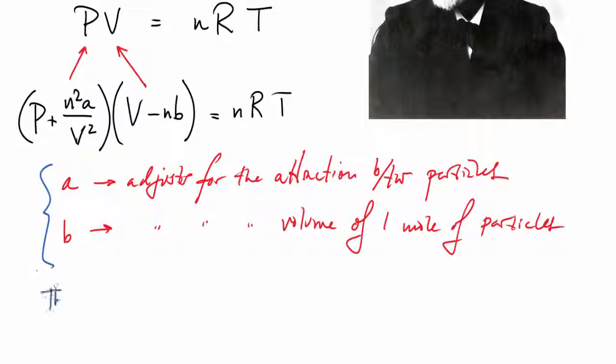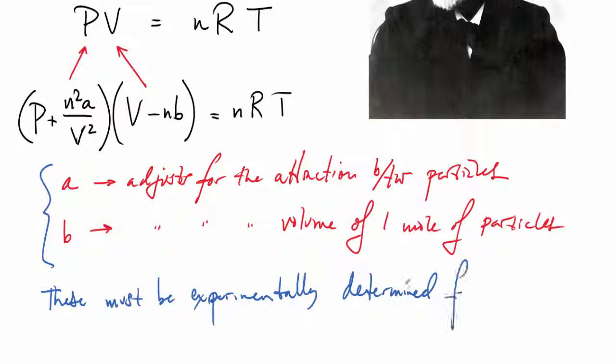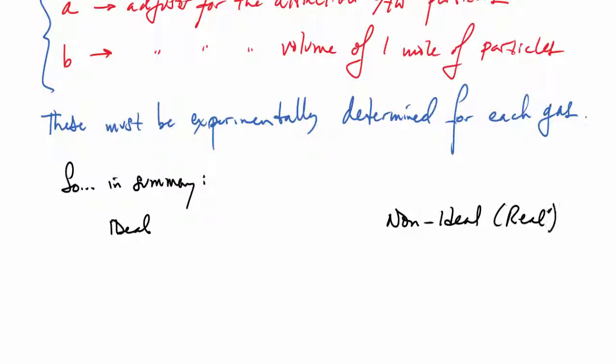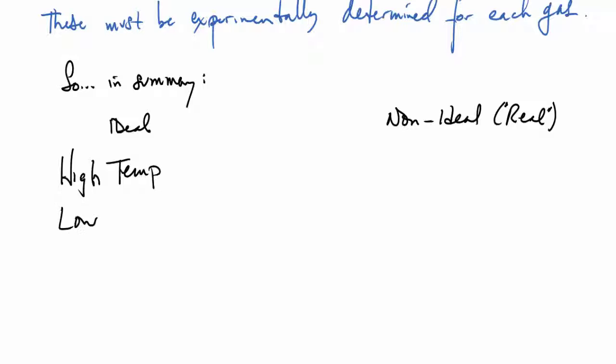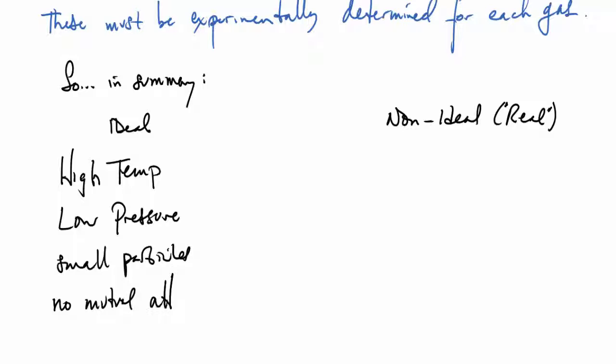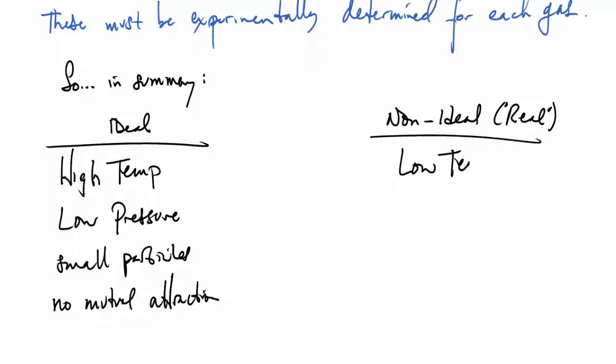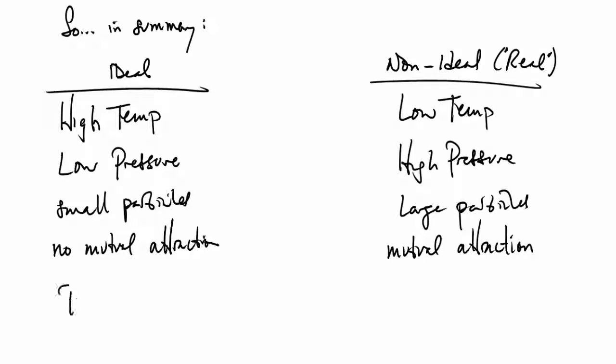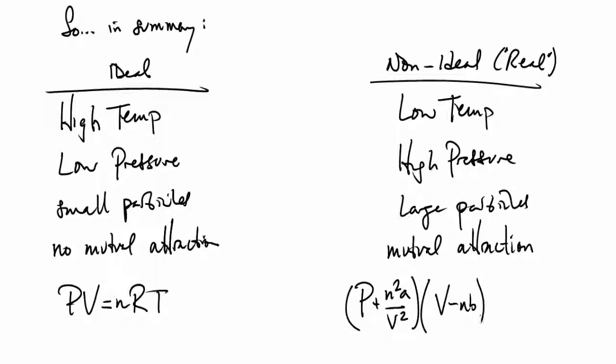These a and b values are experimentally determined for each gas, and in fact they have been determined, and this is a useful way to handle gases that are not behaving in an ideal way. So in summary, on the left we have ideal gases, and on the right the non-ideal gases. High temperature, low pressure, small particles, no mutual attraction, PV = nRT. That would be an ideal case. The non-ideal case is the opposite: low temperature, high pressure, large particles, and particles that have strong mutual attraction with one another. So on the left we have PV = nRT, and on the right we have the van der Waals equation of state with these a and b adjustments to the pressure and the volume respectively.